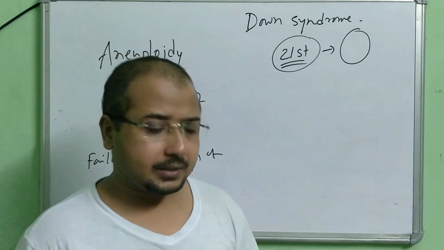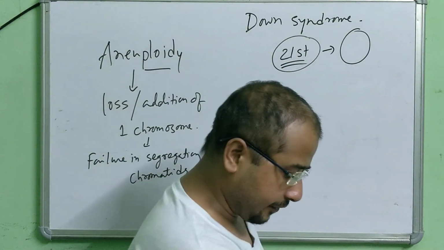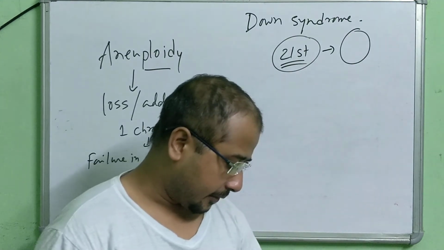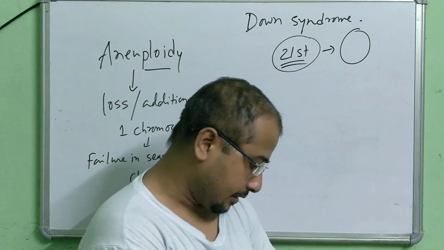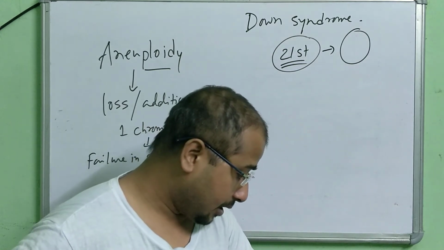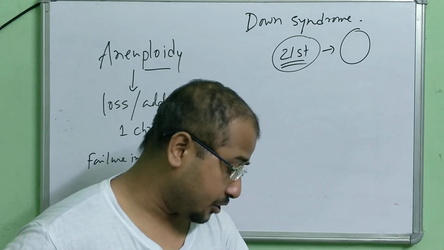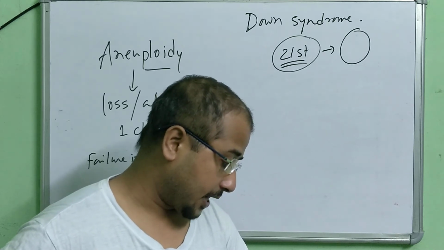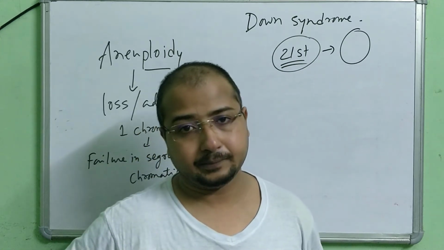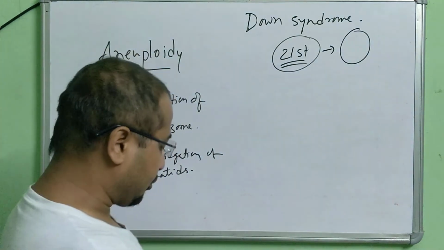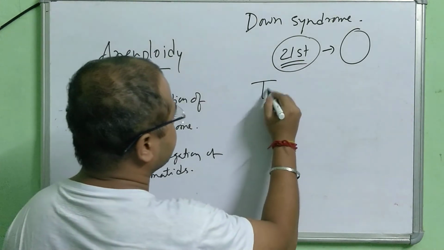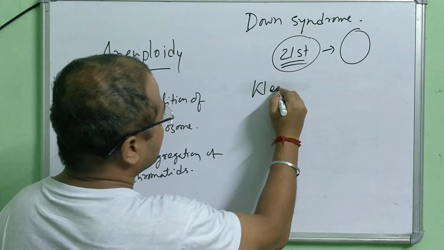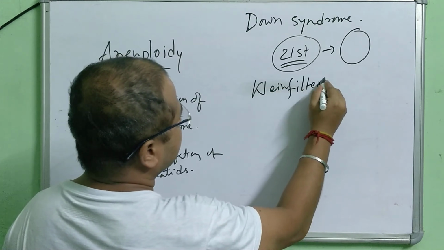There are symptoms, already given in your book. It is written here: small round head, furrowed tongue, partially open mouth. The palm is broad with a characteristic palm crease. Physical, psychomotor and mental development is retarded. The second one is Turner's. Sorry, let's talk about Klinefelter's first. So, Klinefelter's syndrome.